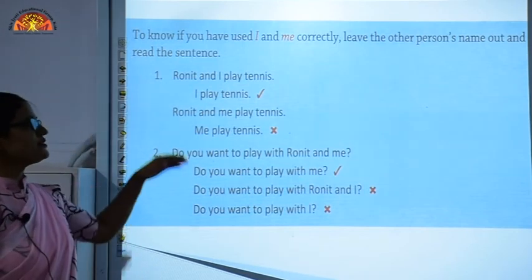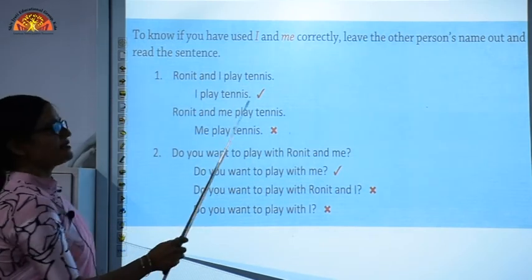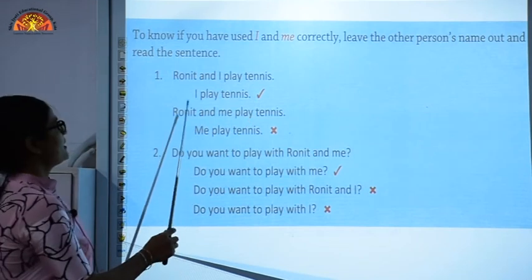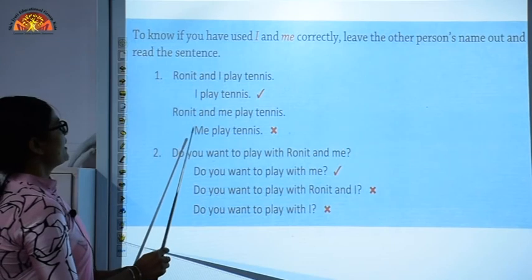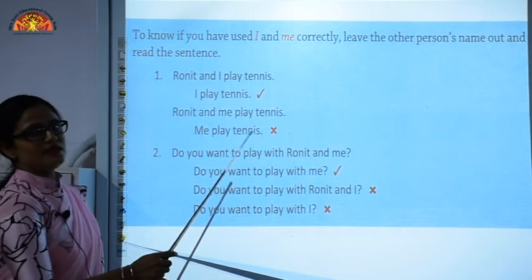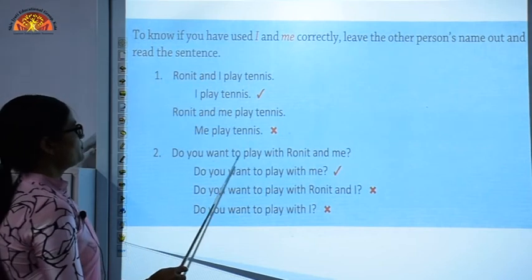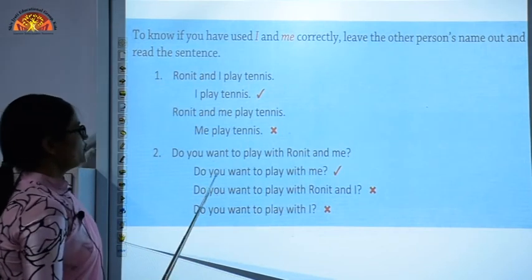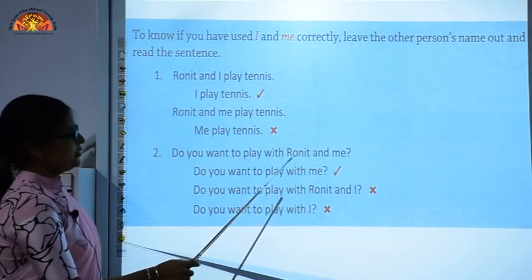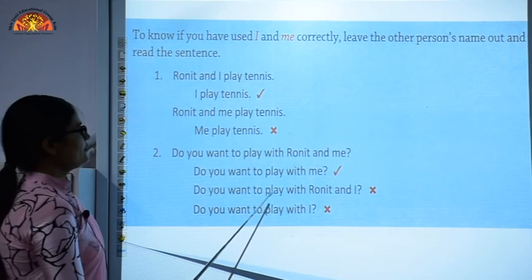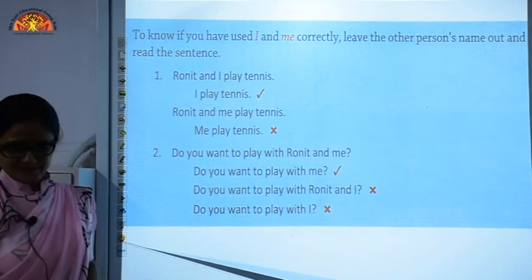Now if you want to see whether I have used the word I and me correctly, there is a small experiment. Ronit and I play tennis. This is the correct sentence. Now I play tennis, it is correct. Now if I leave Ronit and write me play tennis, it is a wrong sentence. Second, do you want to play with Ronit and me? Do you want to play with me? It is a correct sentence. If I omit Ronit here, do you want to play with Ronit and I? It is the wrong sentence, right?